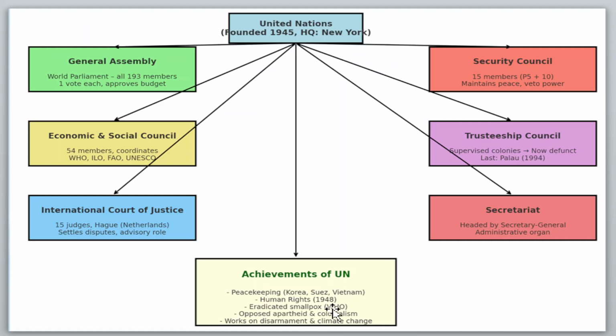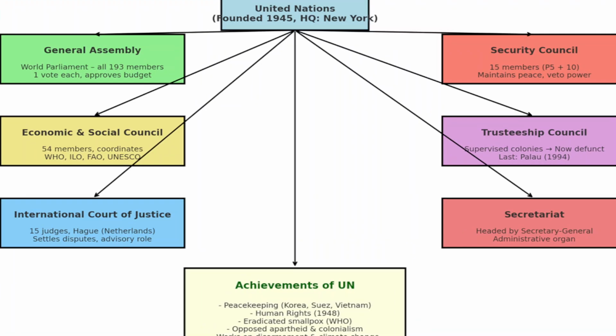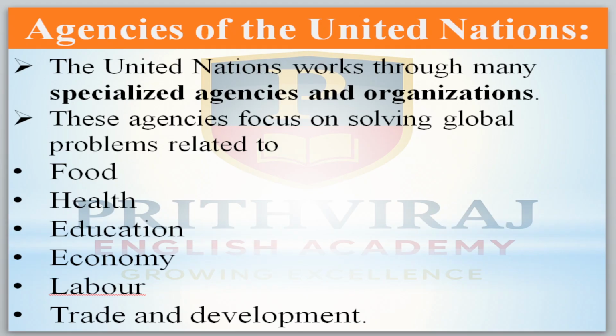Human Rights Declaration 1948, eradicating smallpox but through the WHO, and COVID-19, opposing apartheid and colonialism, working on disarmament and climate change. This is what we are going to call a summarization. Now move to the next concept, agencies of the United Nations.